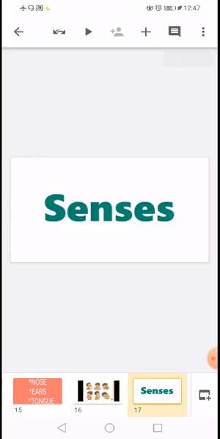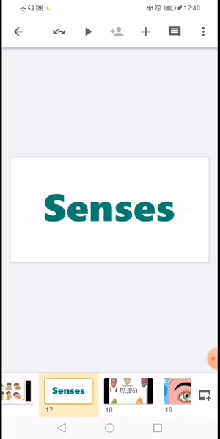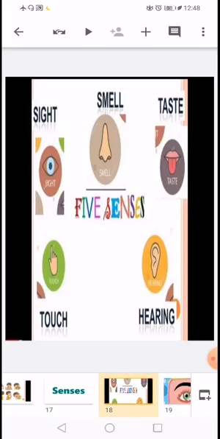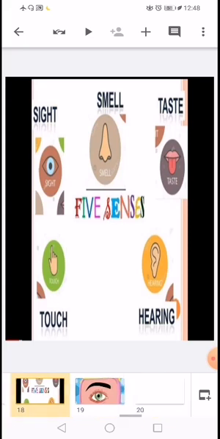Eyes are used for sight, nose for smell, tongue for taste, skin for touch, and ears for hearing. You can also see in this picture, our senses allow us to understand and observe the world around us. They help to keep us safe from danger.